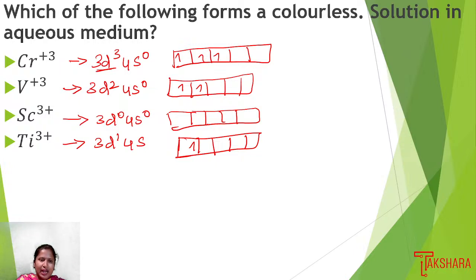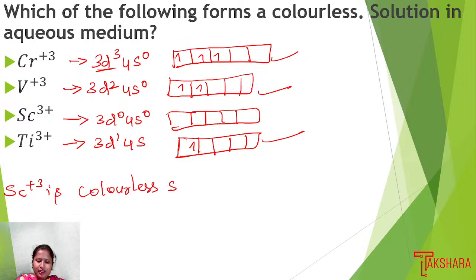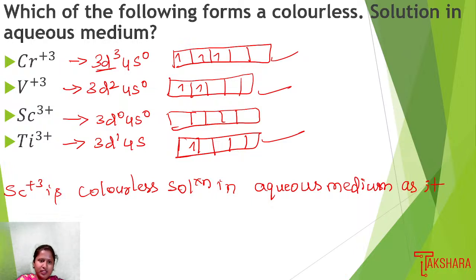Because of the presence of unpaired electrons, they are able to show color. But which one is colorless? Scandium is colorless. So Scandium+3 is a colorless solution in aqueous medium, as it does not possess any unpaired electron.